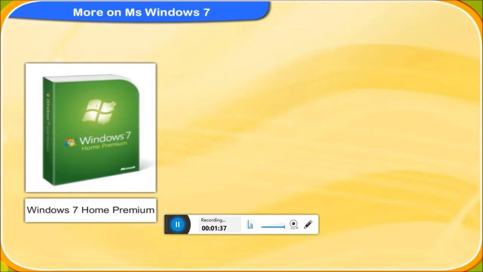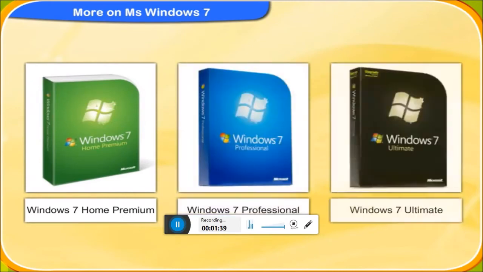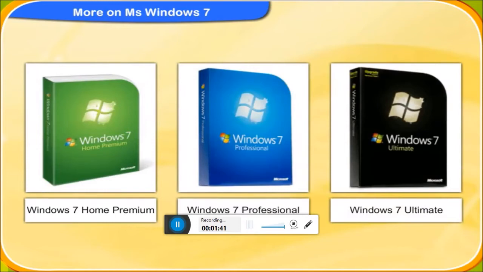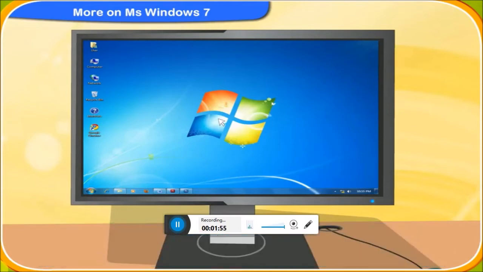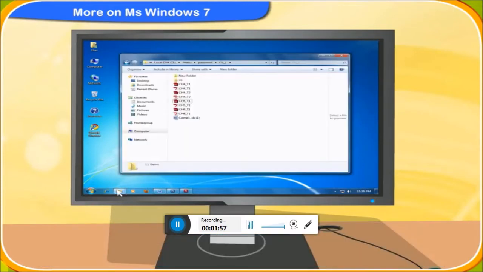Windows 7 Home Premium, Windows 7 Professional and Windows 7 Ultimate are the most common editions of Windows 7 operating system. We can run many applications at the same time in Windows. This is called multitasking. Let me now tell you about files and folders in Windows 7.